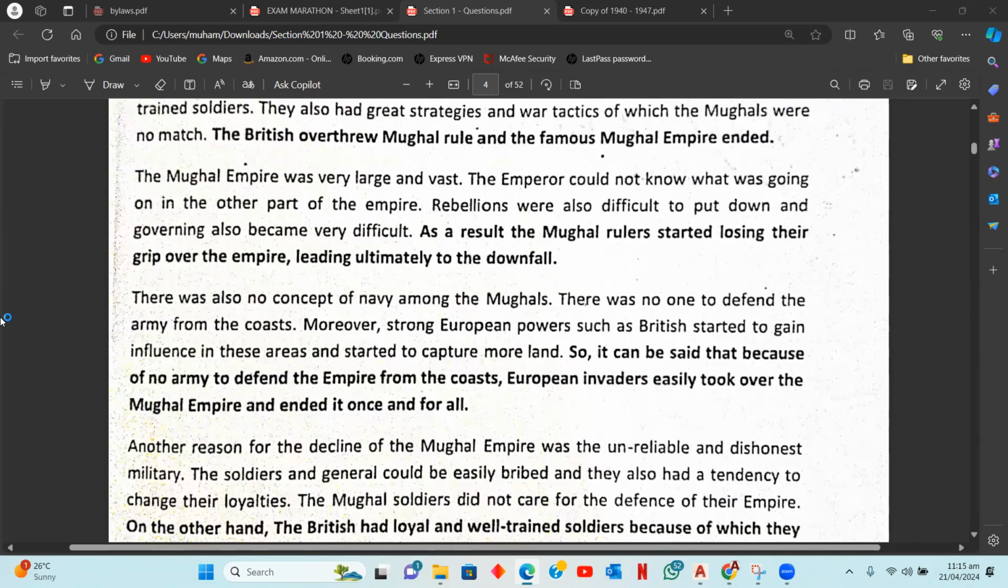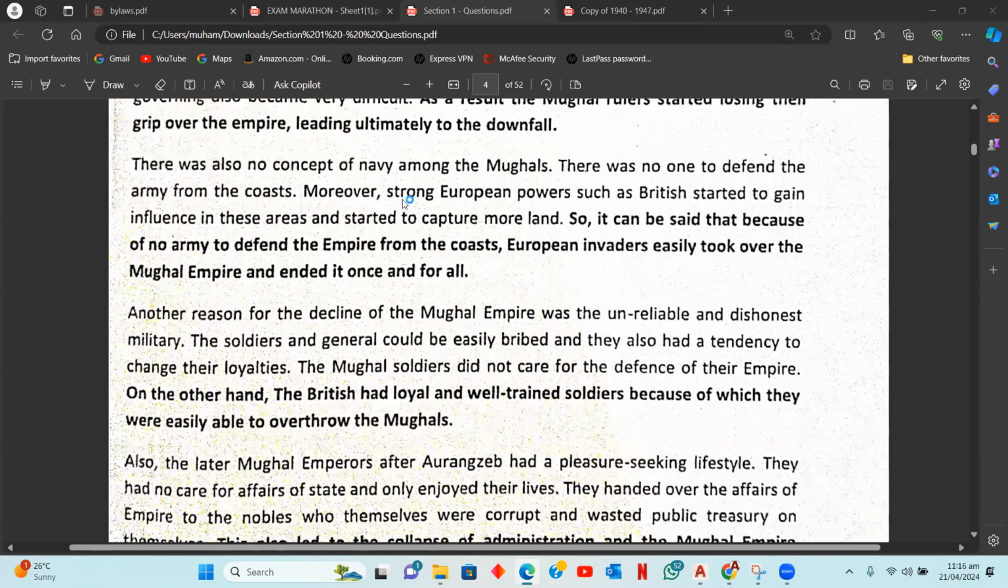Now, third reason is that the Mughal Empire was very large and vast, and the emperors were not aware of what was going on in the other parts. There were a lot of rebellions that were difficult to put down, and governance became extremely difficult for the Mughal rulers. And all of this ultimately led to the decline of the empire.